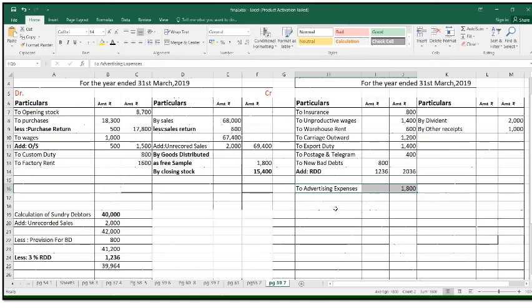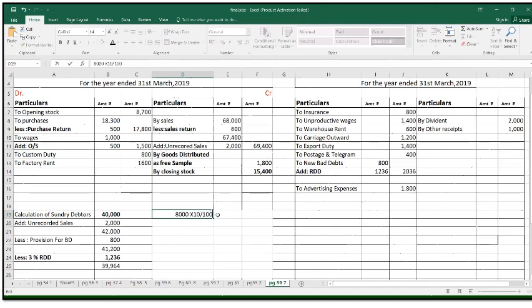Then one more adjustment, that is hidden adjustment, bank loan. So here we're going to calculate the amount of interest on the bank loan. The amount of bank loan is 8,000. So on 8,000 we have to calculate 10% interest. So 8,000 into 10